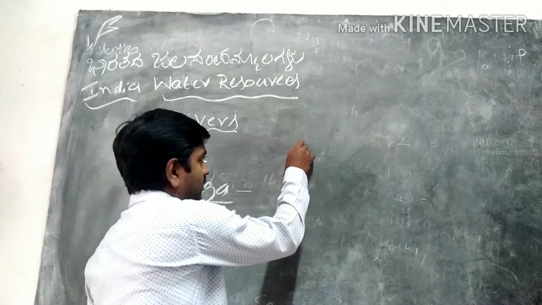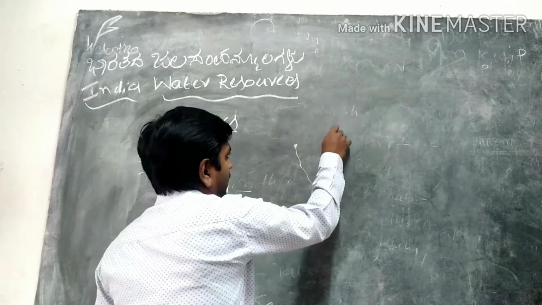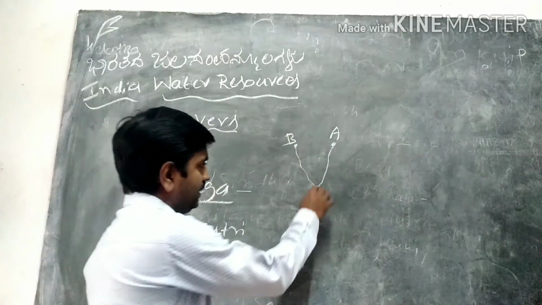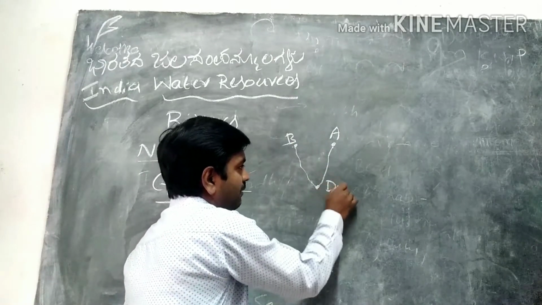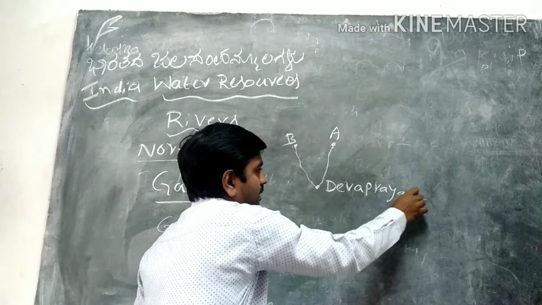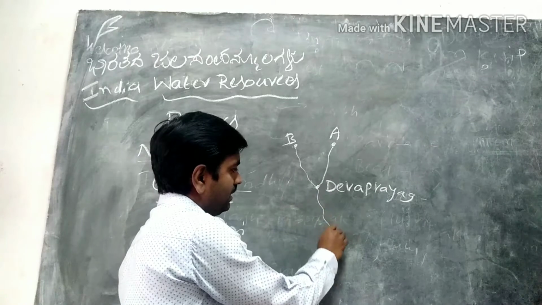It starts as 2 small streams, Alakananda and Bhagirathi. Alakananda and Bhagirathi join in the place called Devaprayag. From there, it is called the Ganga River.